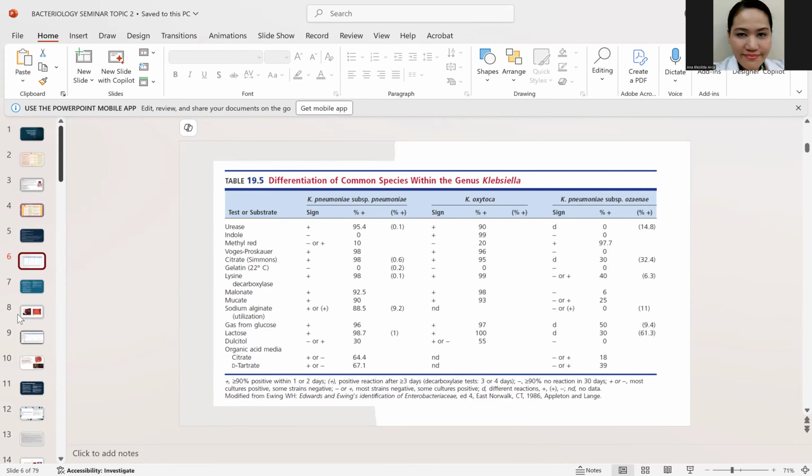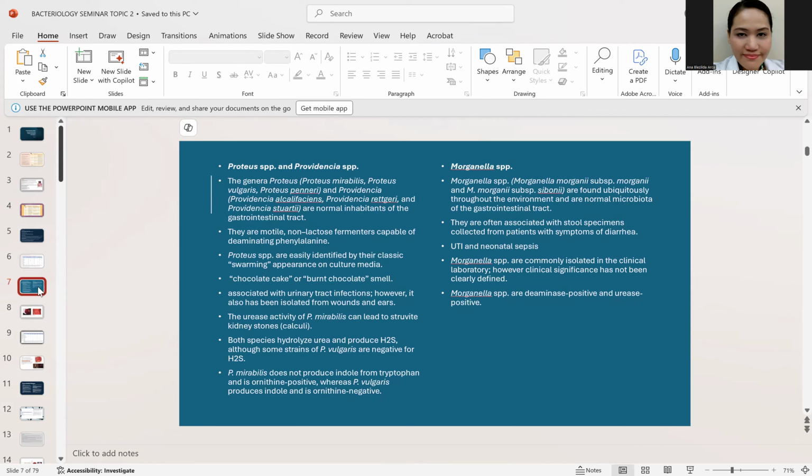Okay? Now, next is the Proteus, Providencia, and Morganella, collectively known as the PMP group. Now, how do you distinguish the PMP group from the rest of the Enterobacteriaceae? You have to perform what you call the phenylalanine deaminase testing, or the PAD. As we all know, it can separate the PMP group from the rest of the Enterobacteriaceae. It is positive for the PMP group. Now, once you see it is phenylalanine deaminase positive, ano ang next test na titignan mo? You have to check for the H2S production, okay? Because once you see that it produces H2S, then the answer is automatically Proteus.